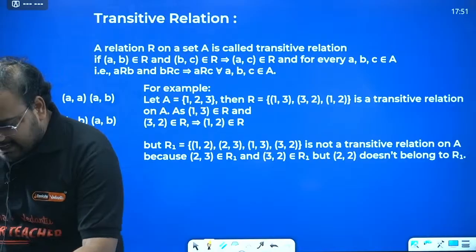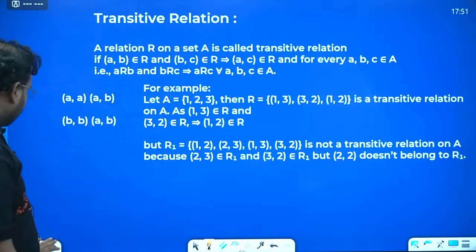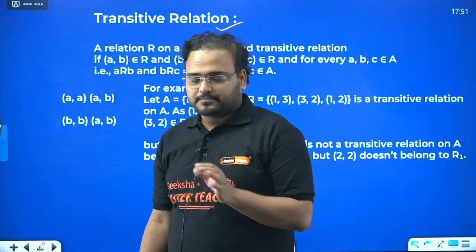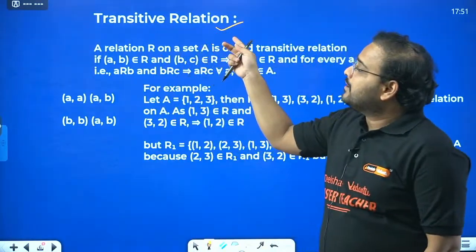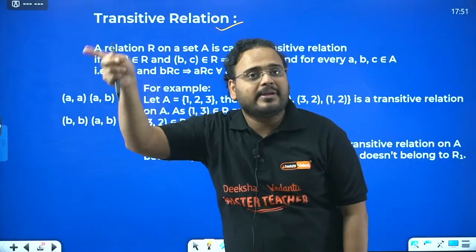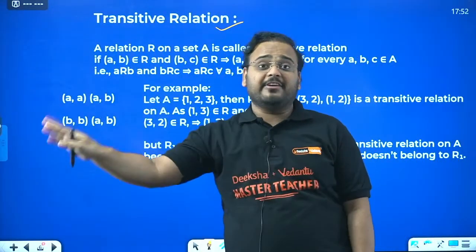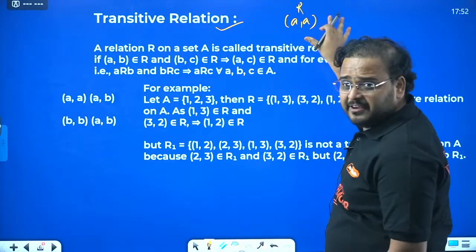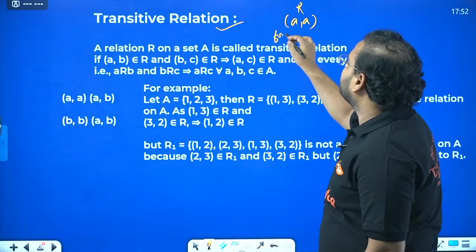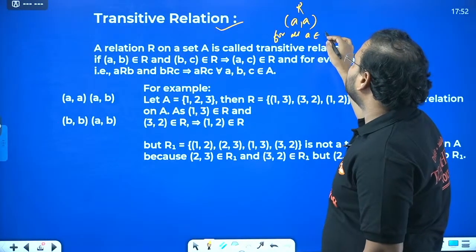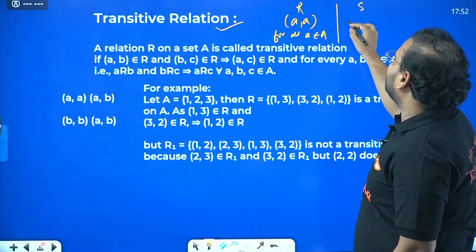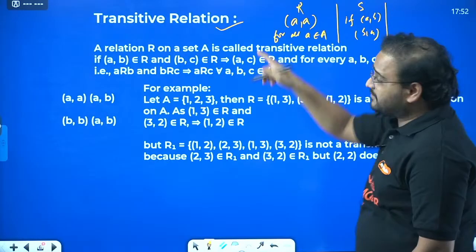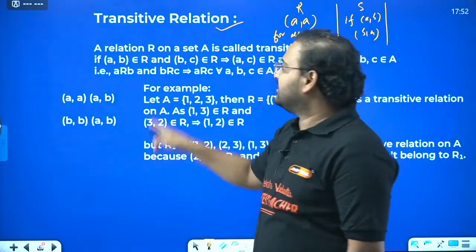And yes, guys, does anybody have any doubt in the previous two concepts? No? Then I'm moving ahead with the one that tricks you a lot: transitive relation. First one was the presence of ARA, which means the presence of the ordered pair A comma A for all the elements. That is reflexive: AA everywhere, for all A belonging to the set. For symmetric, we have an if condition: if AB is there, then BA must be there. Now for transitive, it is two if conditions.